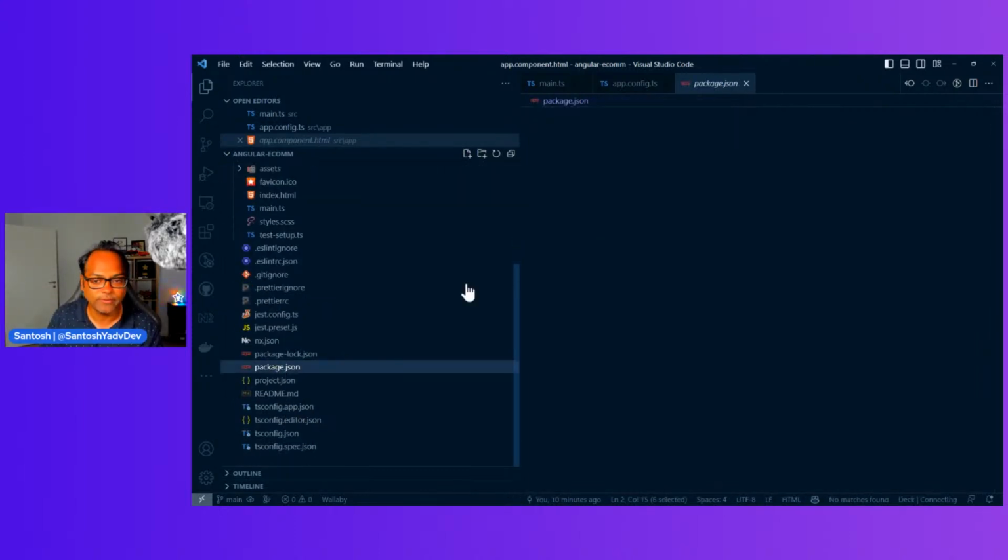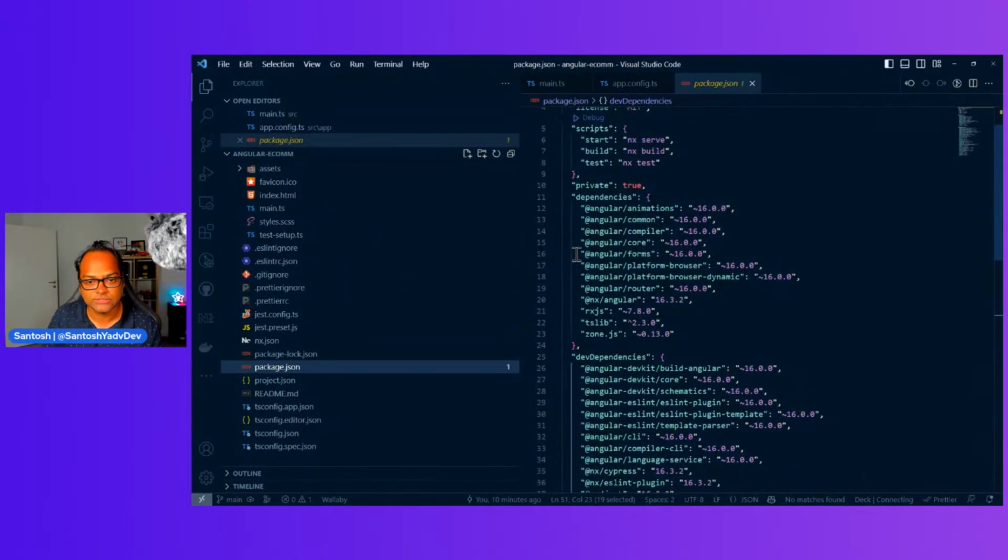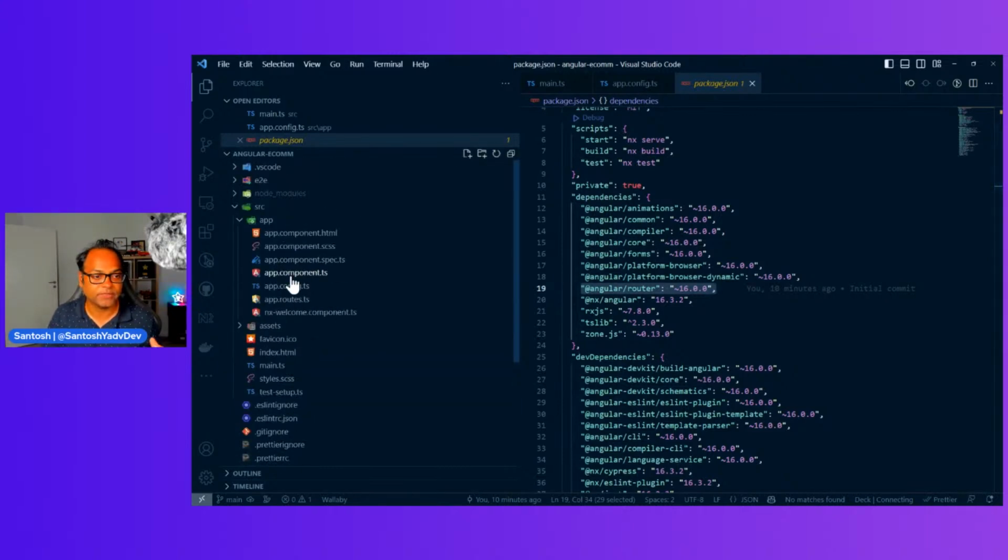If you go back to package.json, you will see there is something called Angular router, which is already available by default, and it's used for navigation. In case you want to move from one menu to another menu, of course, you need some kind of routing functionality, especially in a single page application. But it's not something you can only use for SPA. You can use it for SSR as well. Now Angular has strong support for SSR.